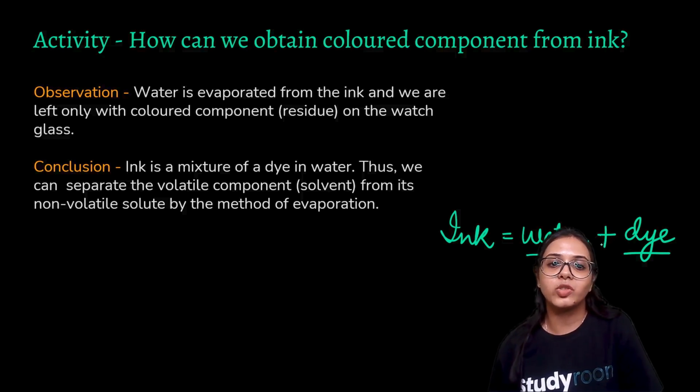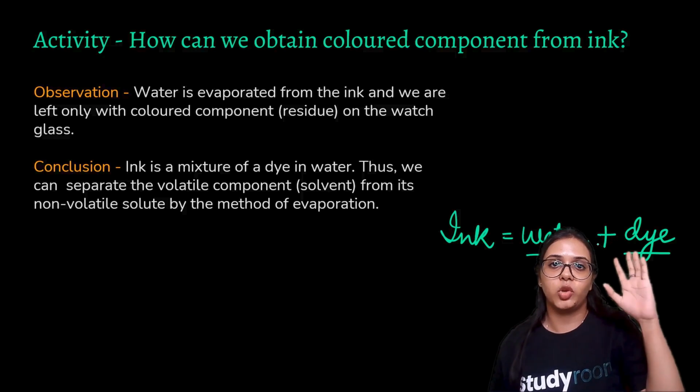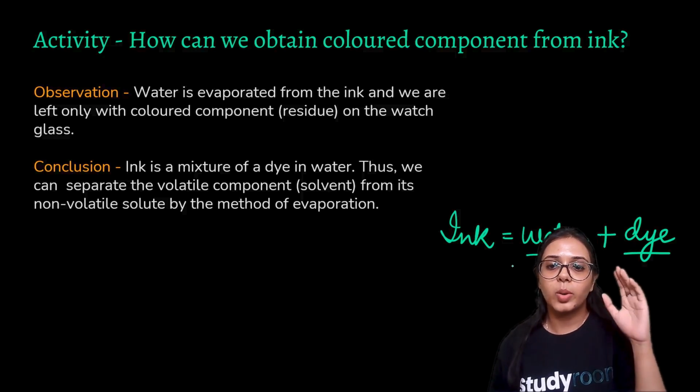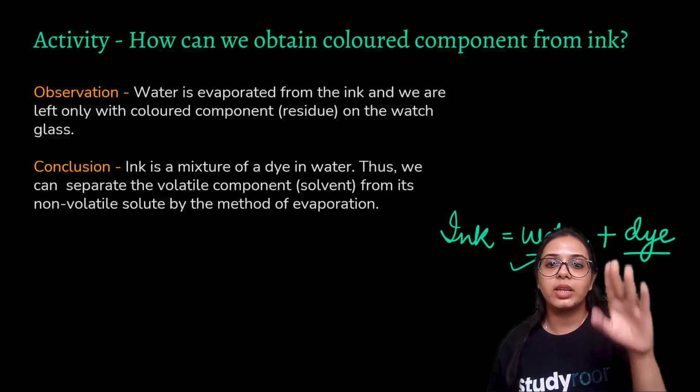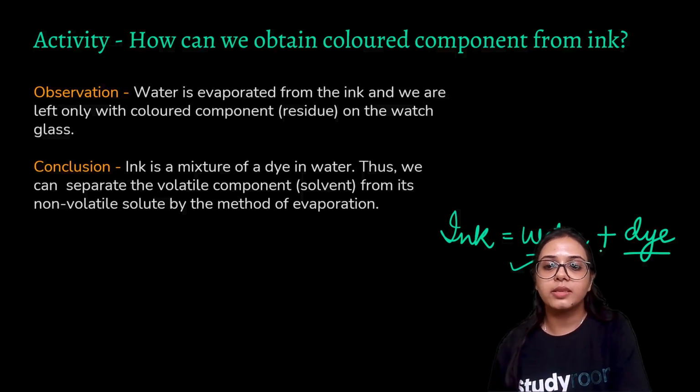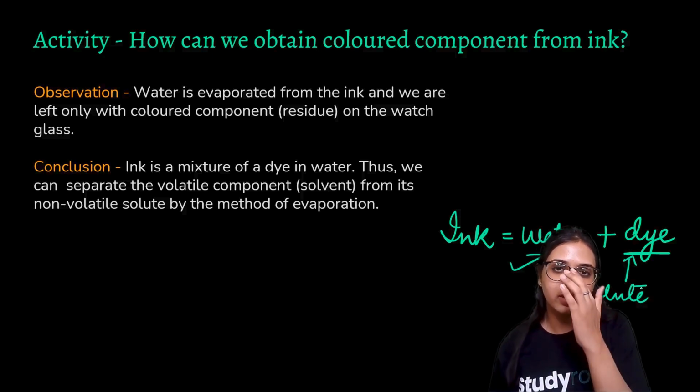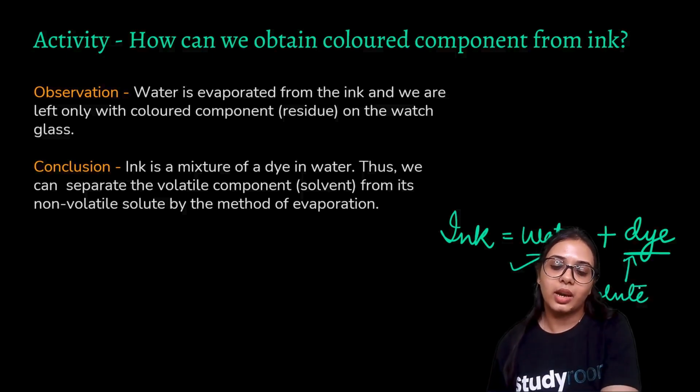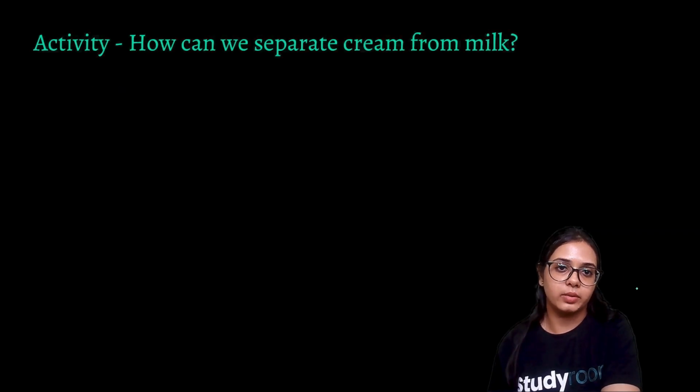Volatile means the one which is able to evaporate very easily. So the solvent is able to evaporate very easily from its non-volatile solute, that is the dye. When we indirectly heat it, the solvent evaporates and we get the residue, the dye, and that is how we obtain the colored component from ink.